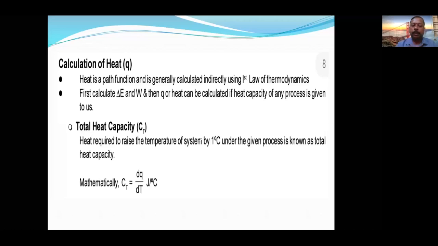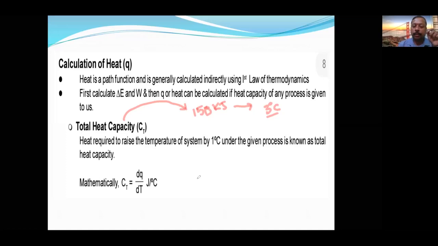Let us take, for example, 150 kilojoules of heat I have given, and it caused the change in temperature by 3 degrees Celsius. What is the total heat capacity? It is a very simple question. If 150 kilojoules of heat given to the system caused the temperature increase by 3 degrees Celsius, then what is the total heat capacity? Total heat capacity is the amount of heat required to raise the temperature by 1 degree Celsius.